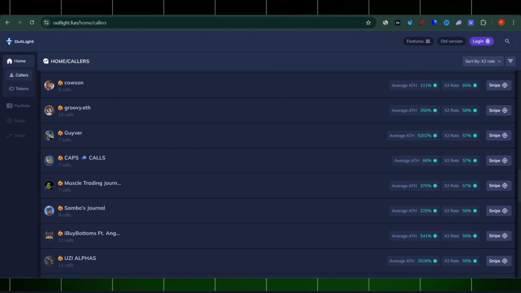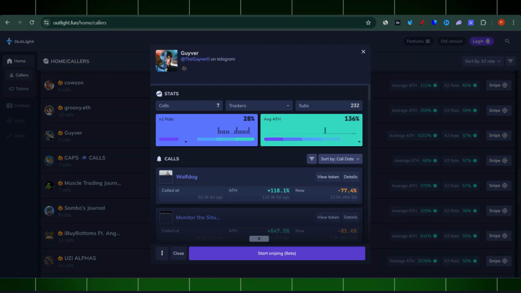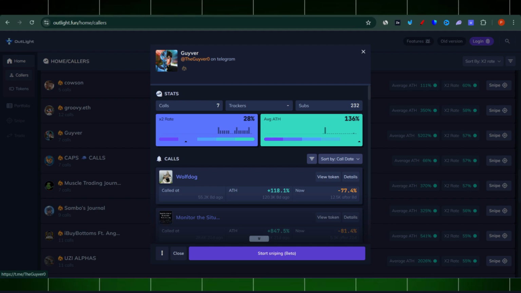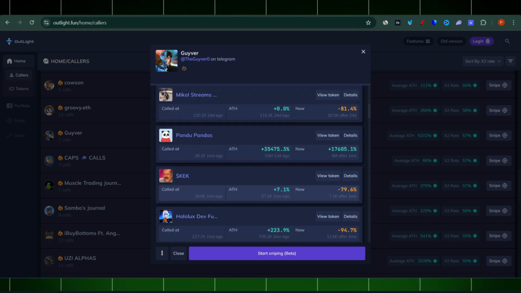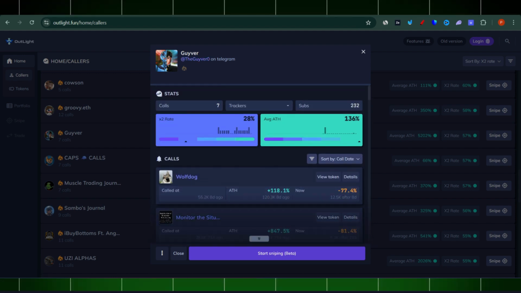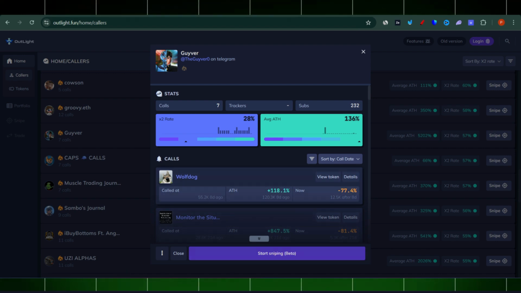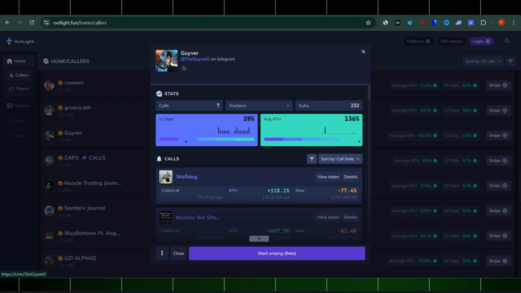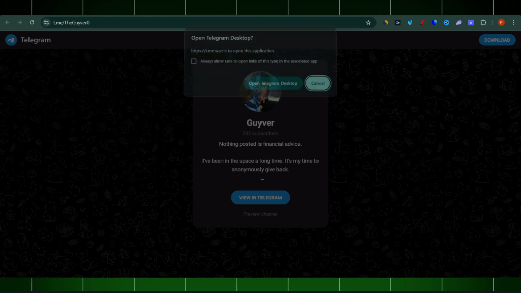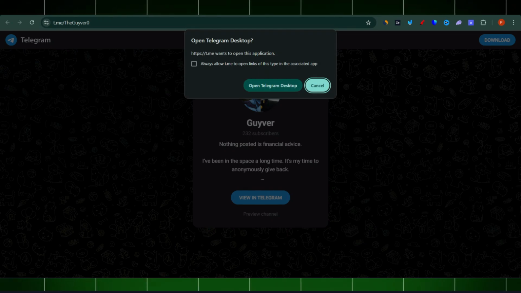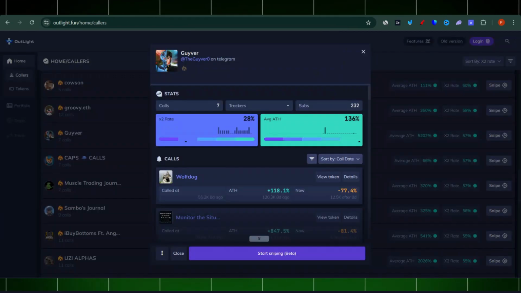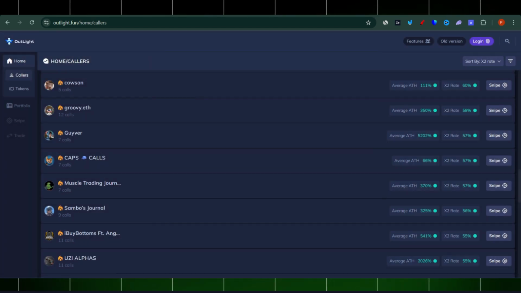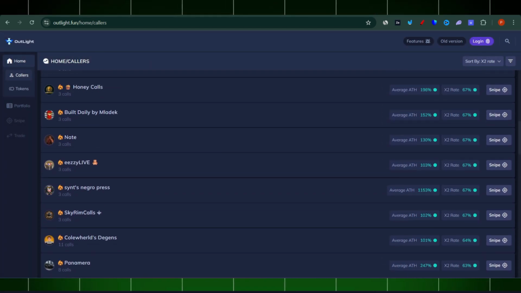So this is really cool, and that's something you'll find very useful. You can click on it and see this fella's recent calls, and you can start sniping those calls instantly using their bot. But remember, this is still in beta. Now, if you want to join their group and you are not part of this fellow's group, you can click on this Telegram button and you'll be redirected to their Telegram. You can join them directly. It's no problem at all.